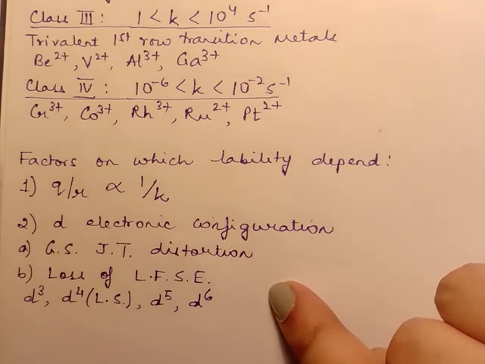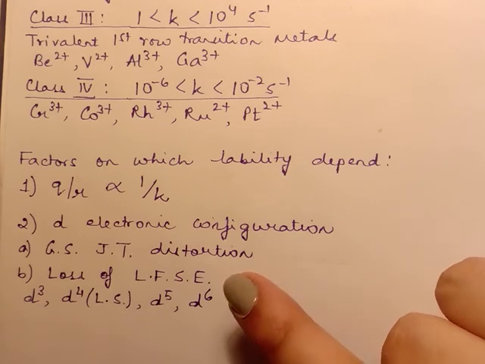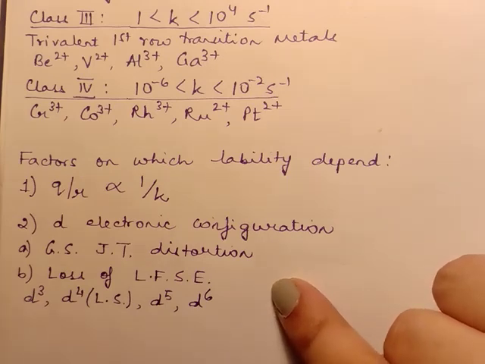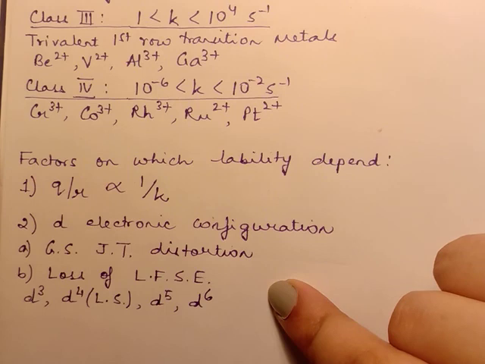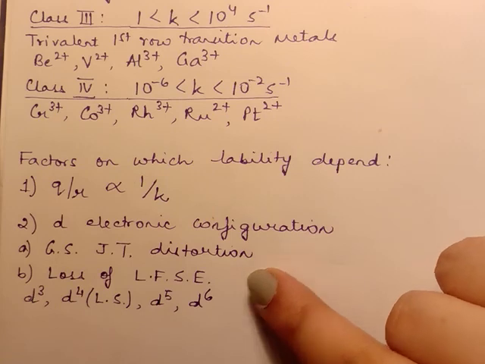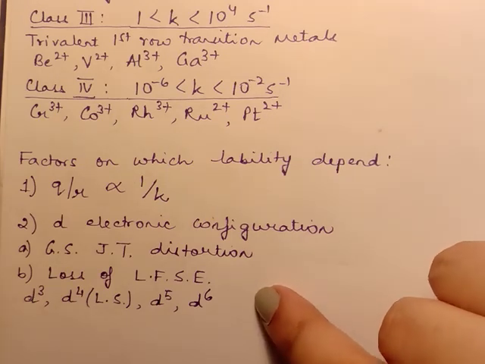These are basically the factors on which kinetic lability depends, and in the next lecture we will be discussing in further detail the specific kinetics of octahedral substitution according to the associative pathway and the dissociative pathway.